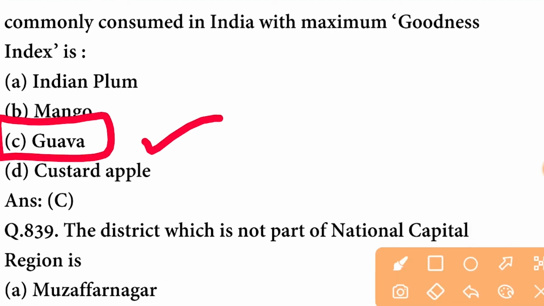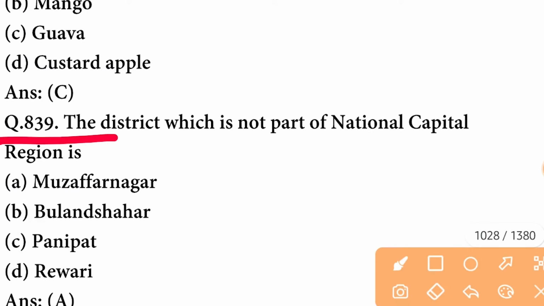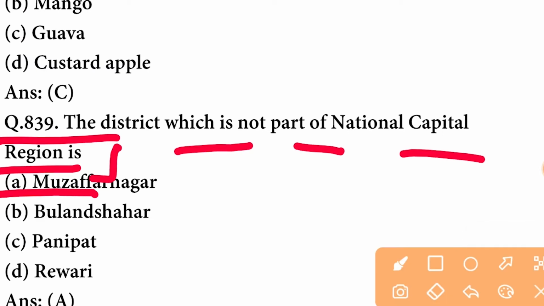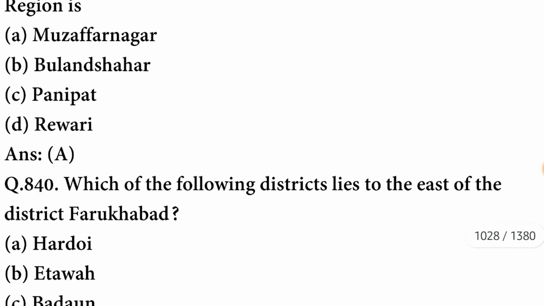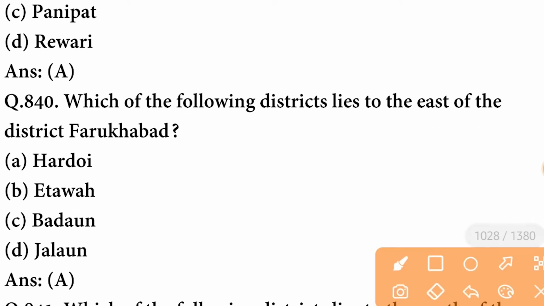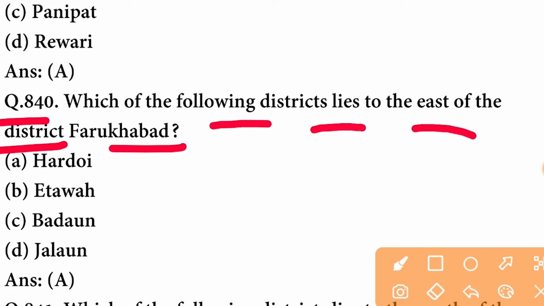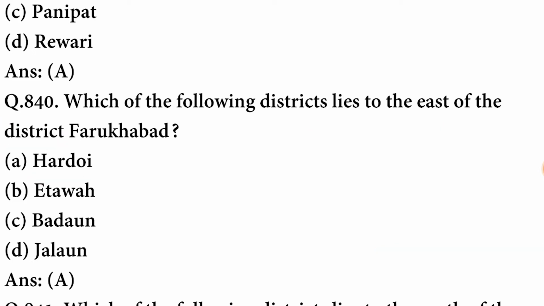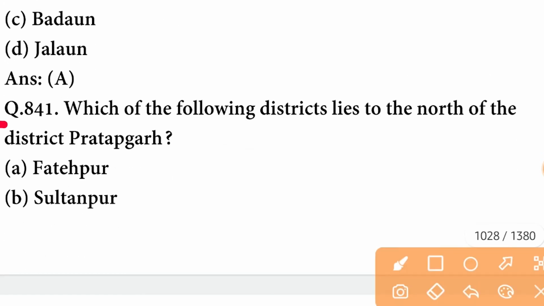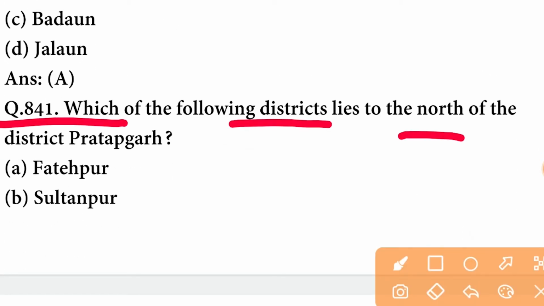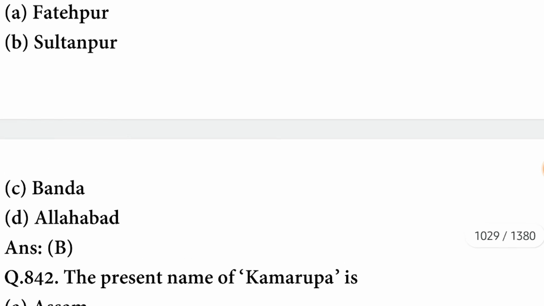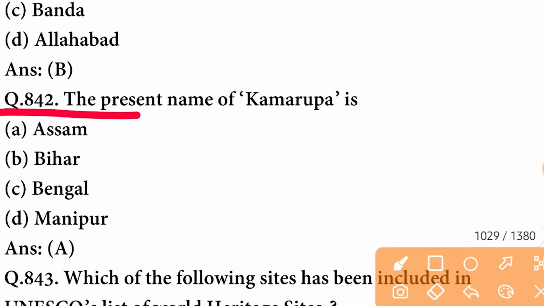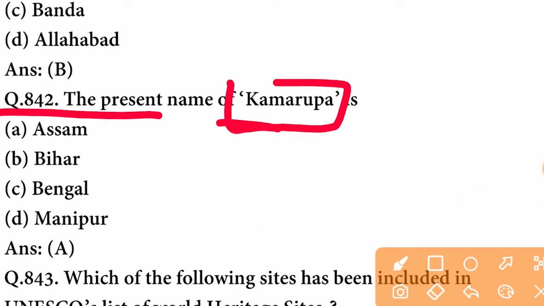C option is correct. The district which is not part of National Capital Region is Muzaffarnagar. A option is correct. Which of the following districts lies to the east of the district Farrukhabad? The district is Hardoi. A option is correct. Which of the following districts lies to the north of the district Pratapgarh? The district is Sultanpur.